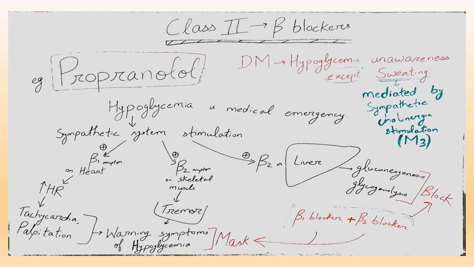Now this non-selective beta blocker will also block beta 2 receptor on liver. So what will happen? Gluconeogenesis and glycogenolysis will be blocked. So increase in glucose by liver will be blocked. So the compensatory mechanism to reverse hypoglycemia by sympathetic system stimulation will be blocked.